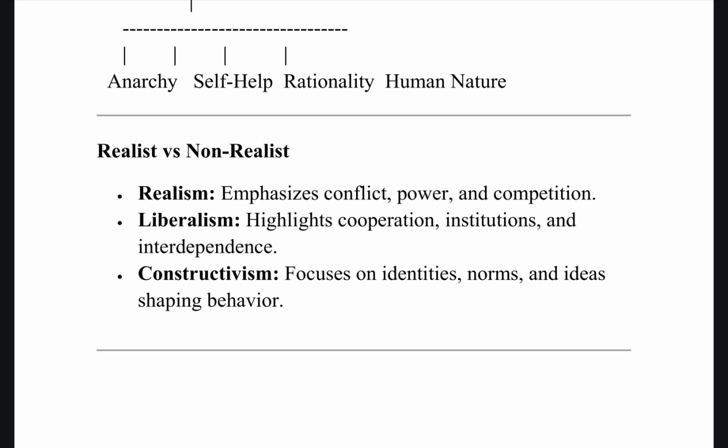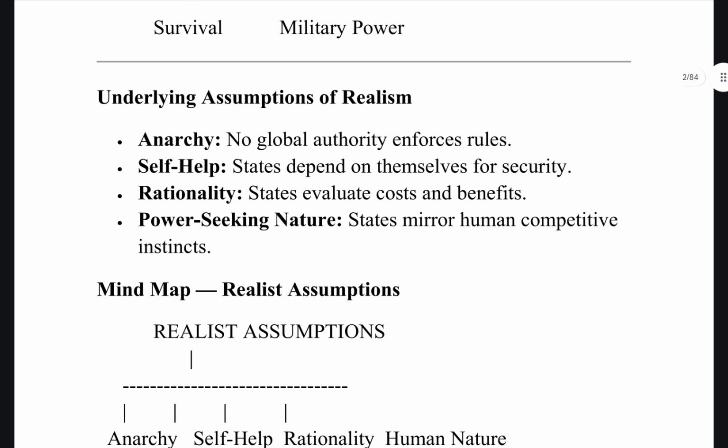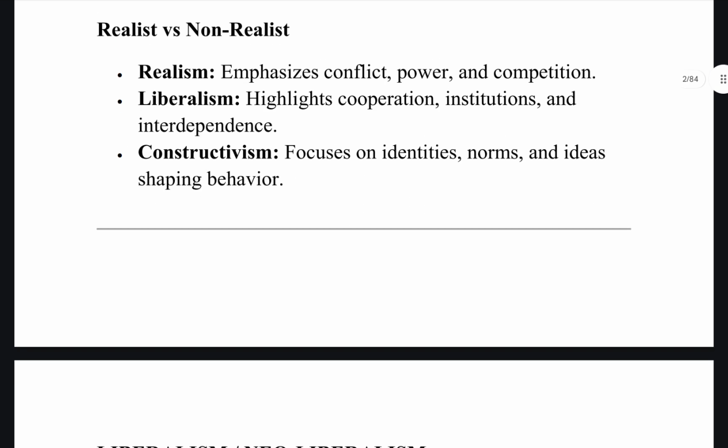So what is the cornerstone of IR then? It is power and security. But realism was criticized. Now we have seen the second topic also, that is, what are the underlying assumptions. The first one was what is realism. Then even if the underlying assumptions are asked, it's the same. You can use the same points.